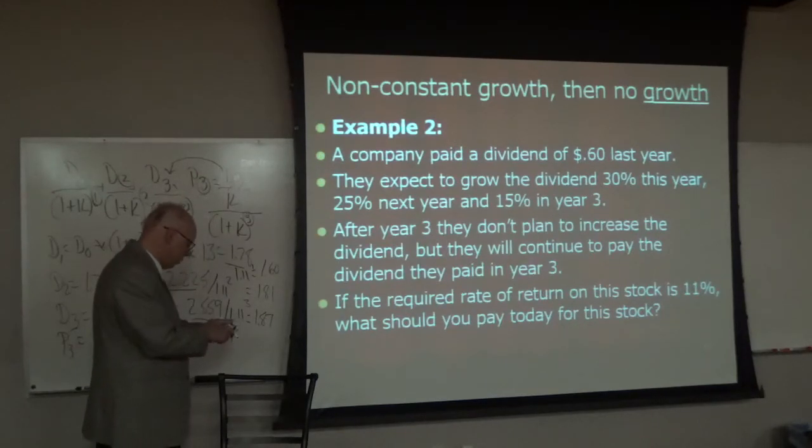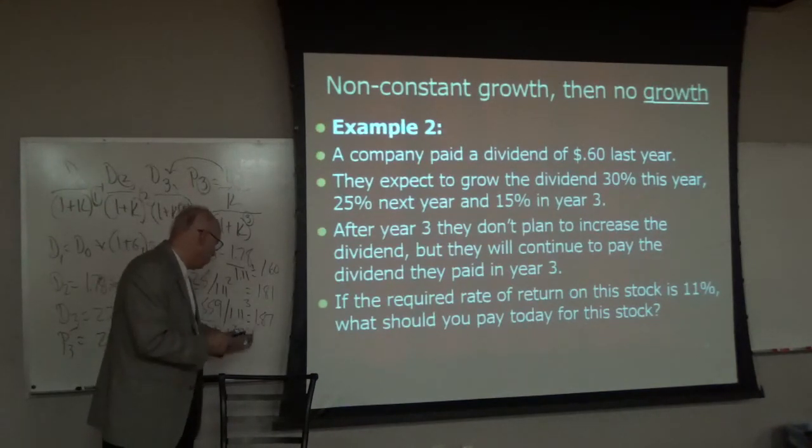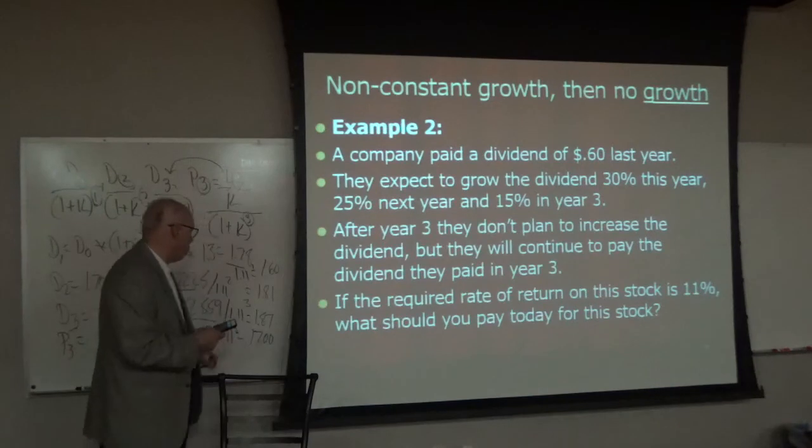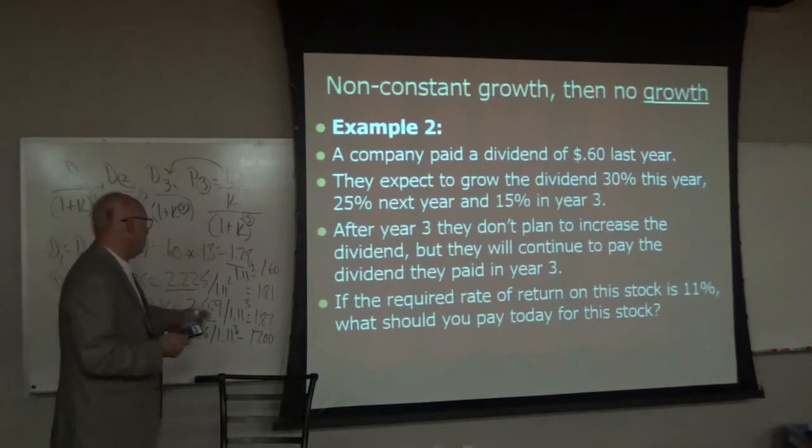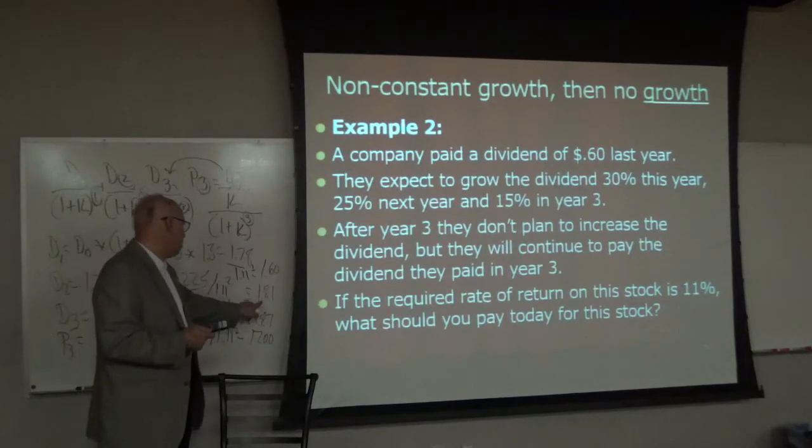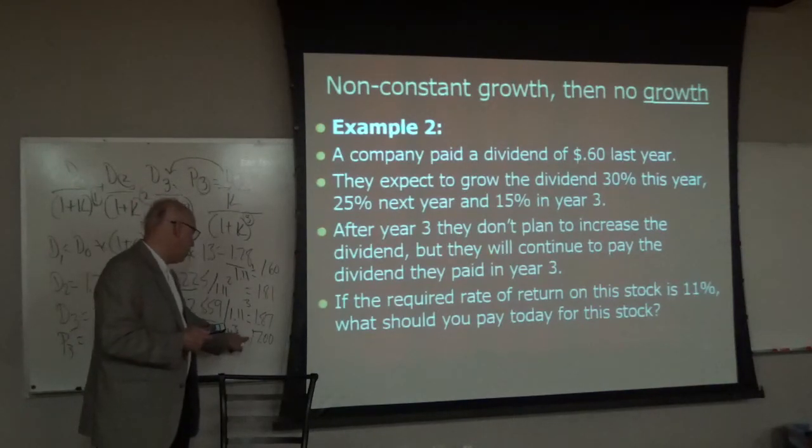And then we have, let's clear it out again, $23.26 divided by 1.11 yx to the third, and we get $17. So our four cash flows are $1.60, $1.81, $1.87, and $17.